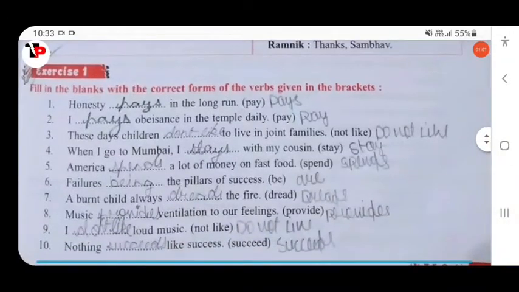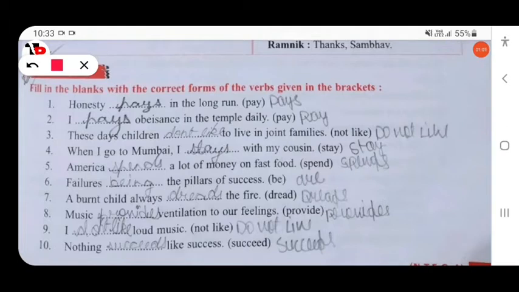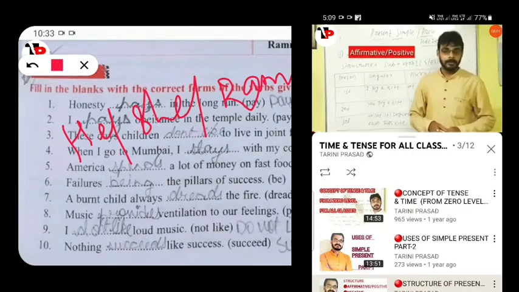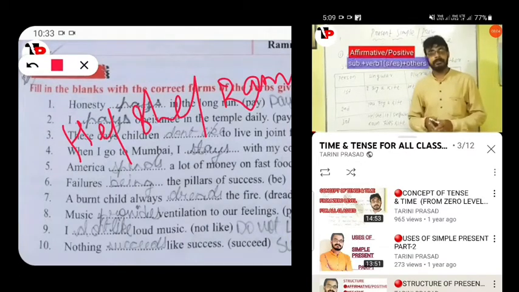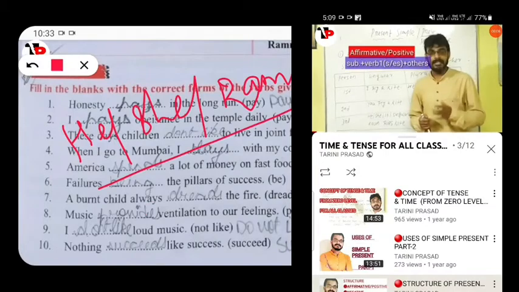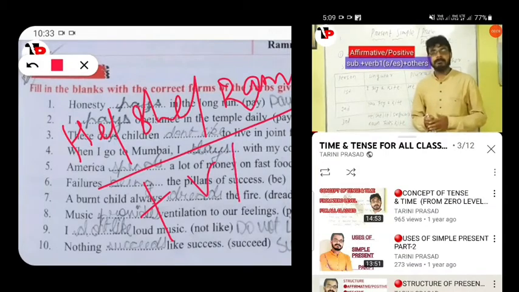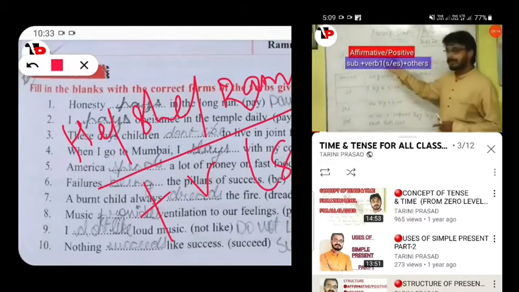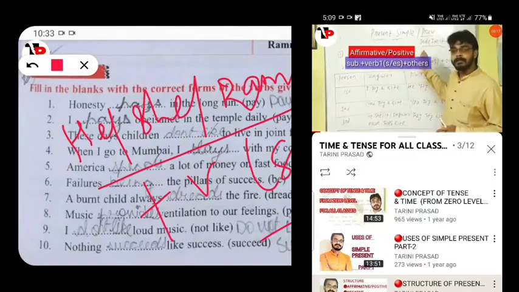Here is the first exercise: fill in the blanks with the correct form of the verb given in the bracket. As you know, we use s or es only with the third person singular, like he, she, or any singular noun, for example a person, Ram. In this video we will discuss the different structures of positive, negative, interrogative, yes/no, wh, and also negative interrogative. Let's first start with the structure of an affirmative or positive sentence.